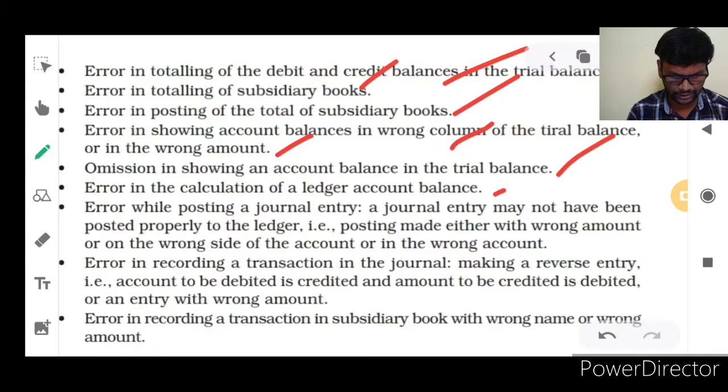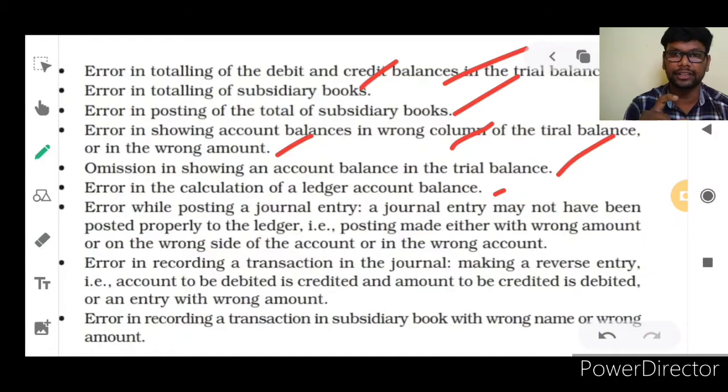And error while posting a journal entry. A journal entry may have been posted properly, may not have been. A journal entry may not have been posted properly to the ledger. You know journalizing, and after journalizing we will do ledger. Each and every single account, that is the original account, first account, principal account, is called ledger. After journalizing, the journalized transactions should be entered in the ledger in each and every single account. So while they do posting, they leave some mistakes.